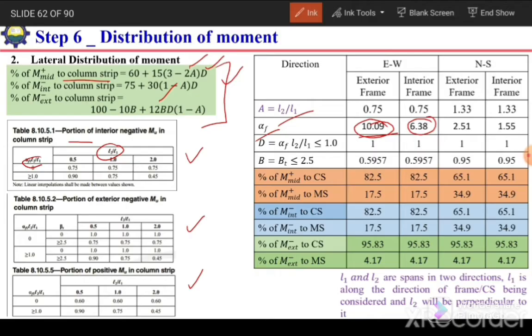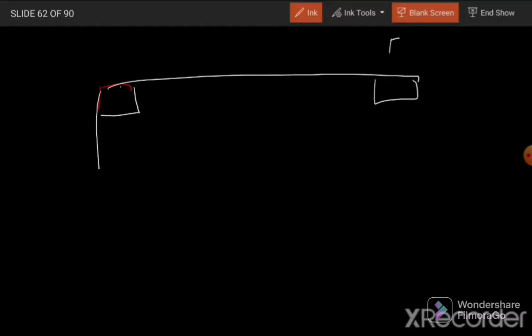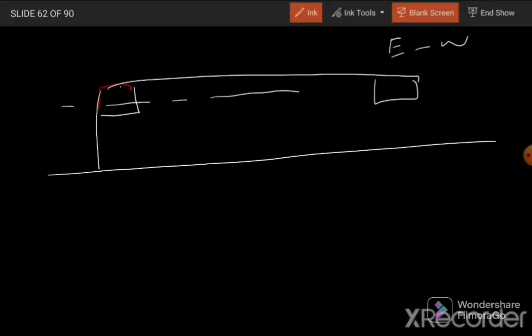We just need to understand that if we are considering the exterior frame, in that case, for example, I consider east-west direction. So this is exterior frame, this is center line.